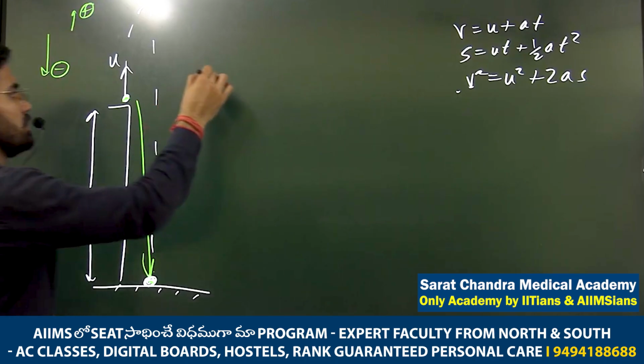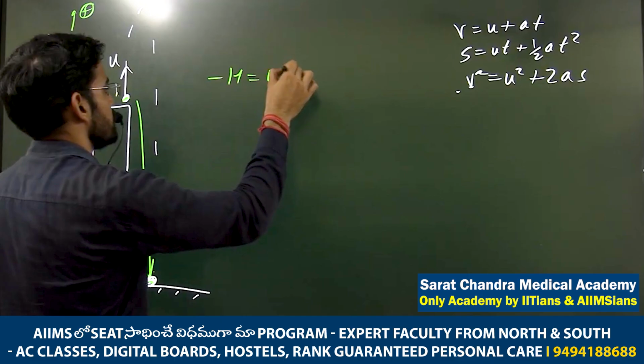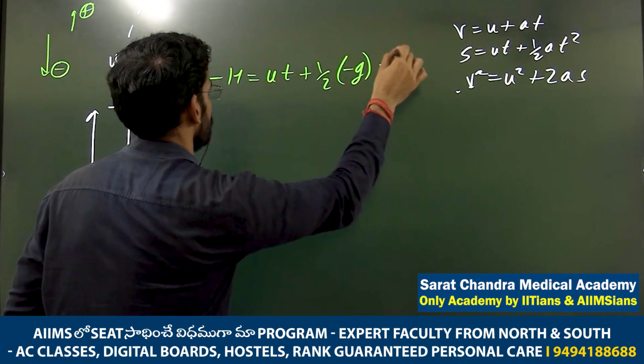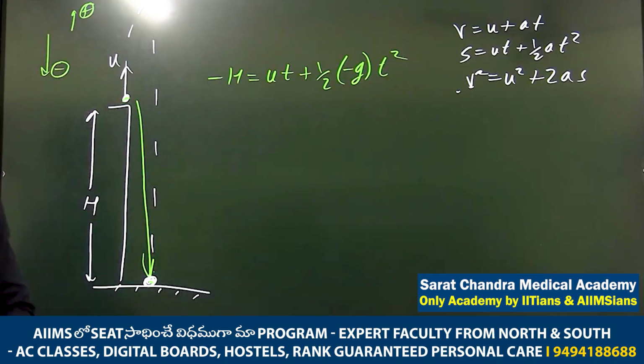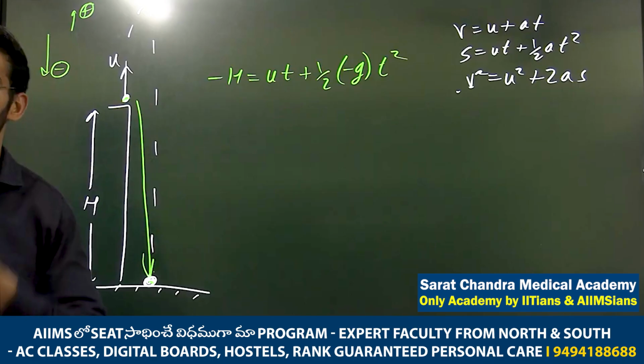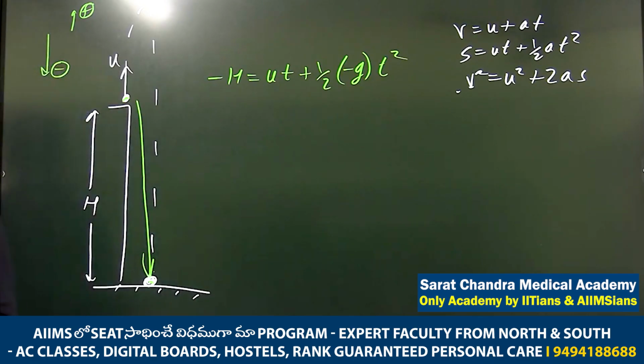So in the second equation, it will come: minus h equals ut. u is upward, so positive. t plus half into acceleration, downward, so minus g into t squared. In this, h he asked and t he gave. So put in the values, that's it. Now this question was doable.